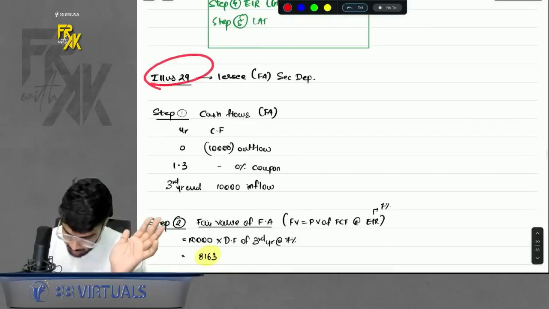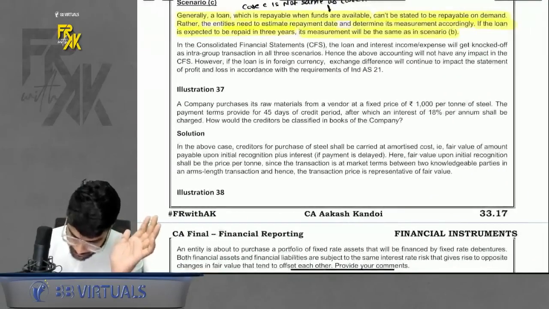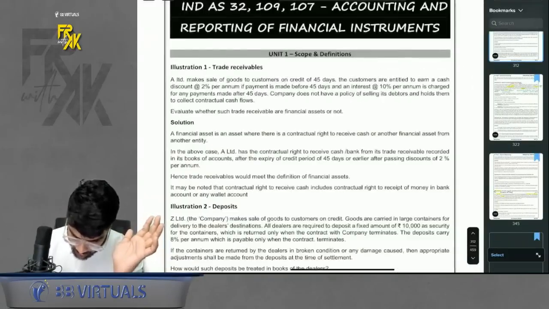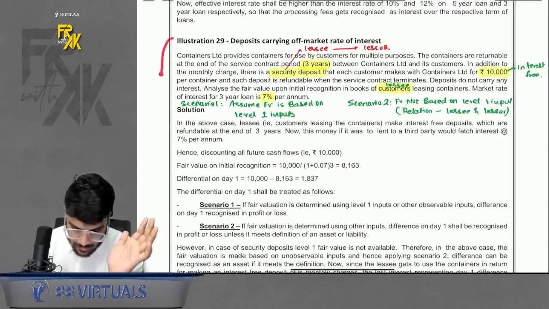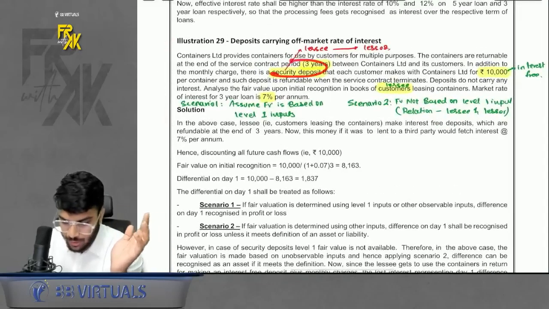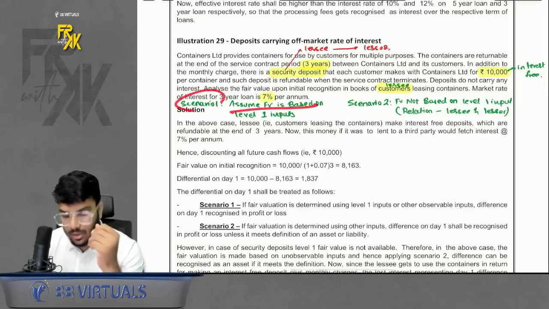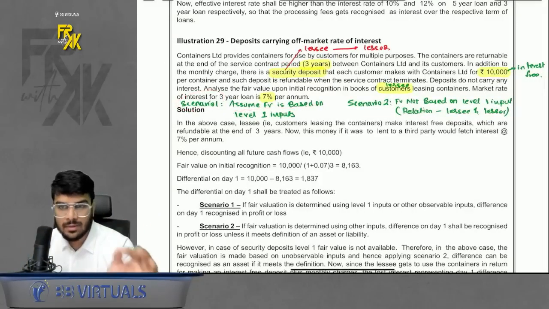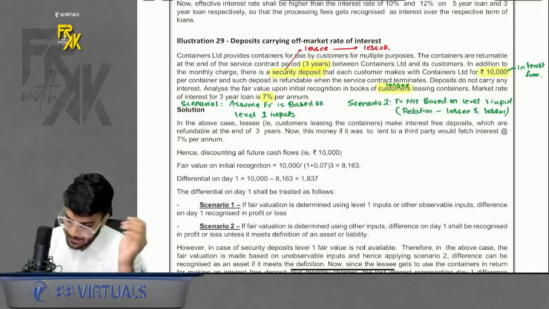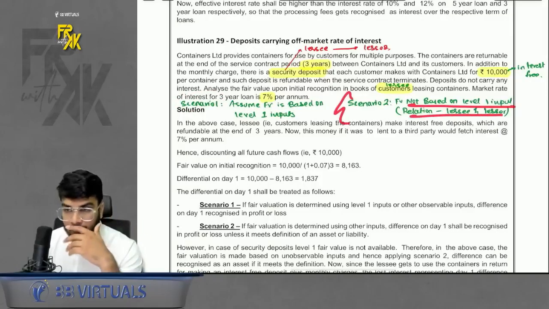There were two questions. First question is illustration number 29. Okay, let me revise that illustration for you as well. In this question was given a security deposit, again a relationship of lessee and lessor, but I gave you two scenarios. First scenario, assume that fair value was based on level 1 input, and second scenario, assume there was a relationship between lessor and lessee.